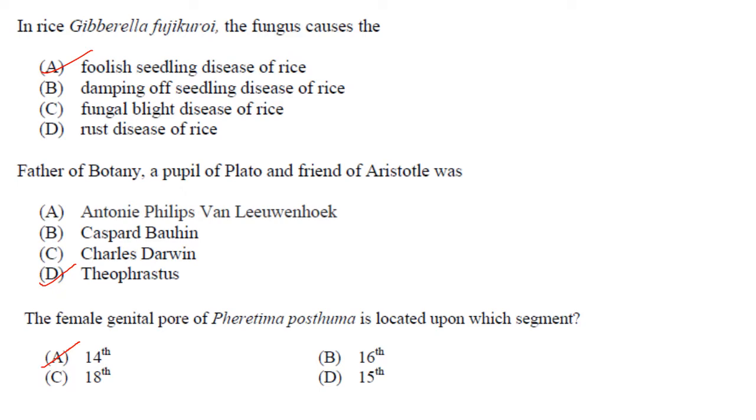Father of botany and pupil of Plato, a friend of Aristotle, was Theophrastus. Answer is option D. The female genital pore of Pheretima posthuma is located upon which segment? It is located on the 14th segment. So answer is option A. Pheretima posthuma is the common Indian earthworm.